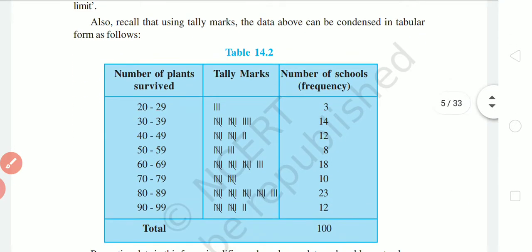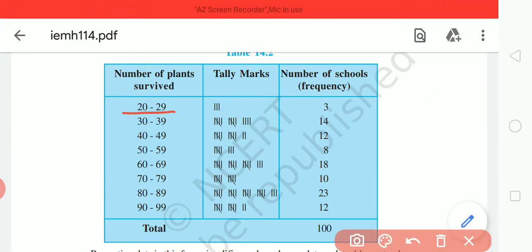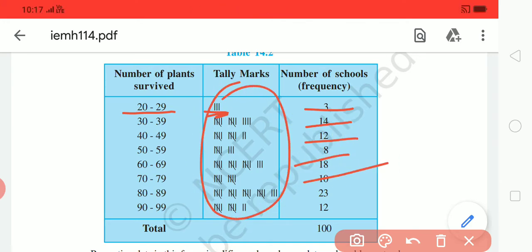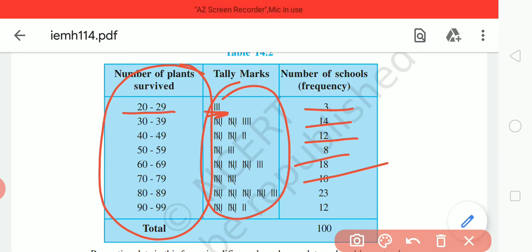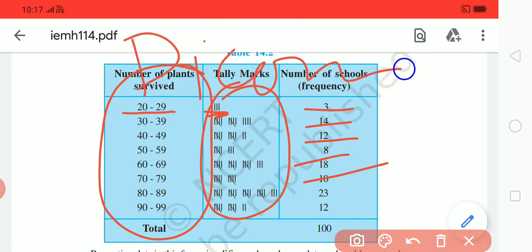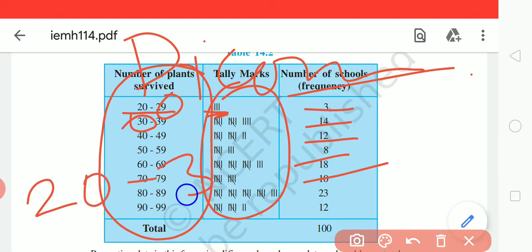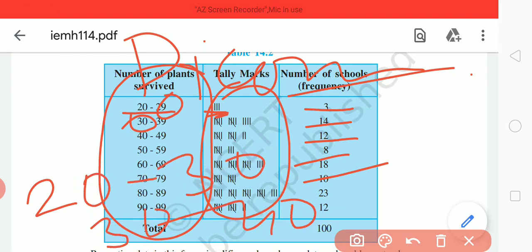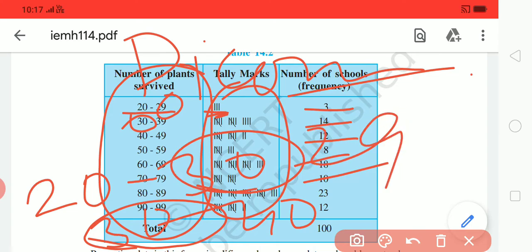Now come to the grouping. As you see, in 20 to 29, three students got marks between 20 and 29, and you will write 3 as the frequency. I told you how to make the tally marks, and these are the numbers of how many students got marks in that range. One thing you should remember, this is discontinuous grouping, always remember that. In discontinuous grouping, 29 will count here and 30 will count here, and in continuous you will write 20 to 30, 30 to 40, where again 30 will count in the next class.